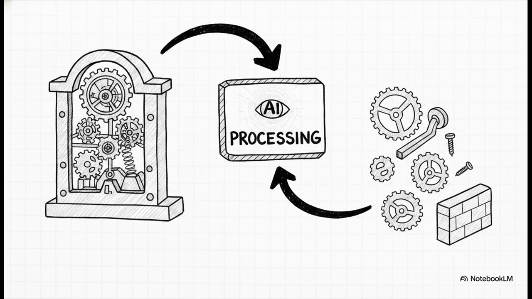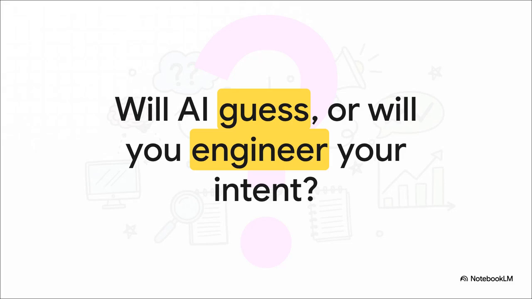No more guessing. So I'll leave you with this question. Are you still expecting the AI to guess your intentions, or are you ready to actually engineer them? Remember, you are in the driver's seat of this stochastic machine. The quality of your prompt dictates the quality of your output, for sure. So the next time you get a frustrating, generic response, you have to ask yourself, did the AI actually fail, or did you just fail to engineer your intent?